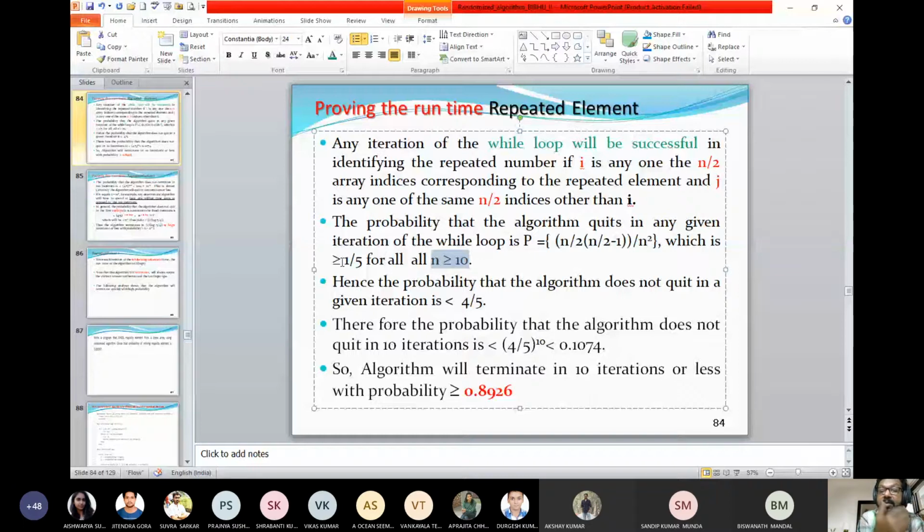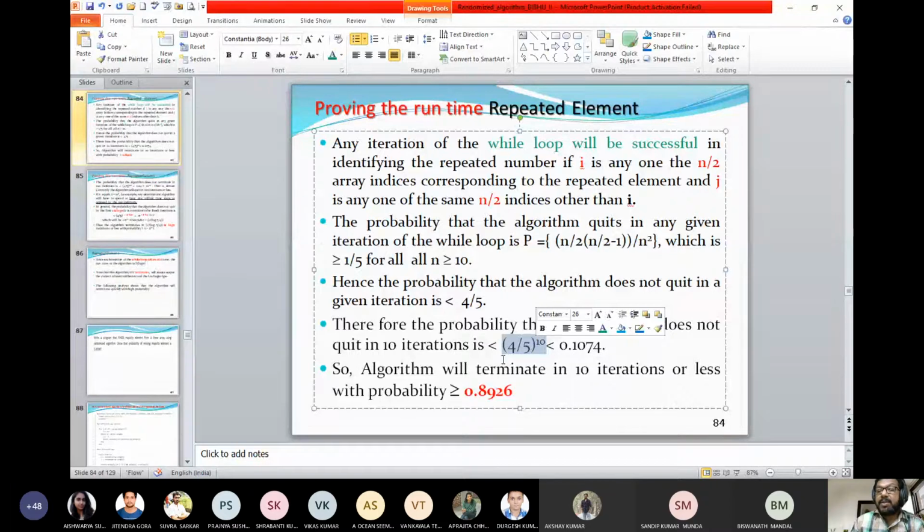when the success is 1/5, the failure will be 1 minus 1/5. So success will be greater than or equal to 1/5, so failure will be less than 4/5. Therefore, the probability that the algorithm does not quit, that is, there is a number of possibilities that you are not going to find. So this does not quit.